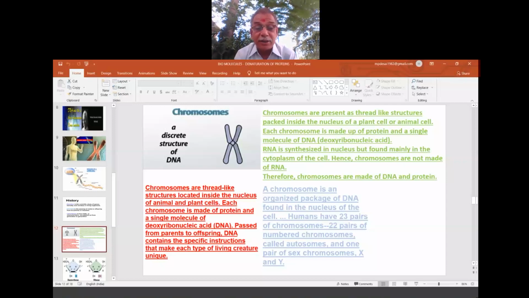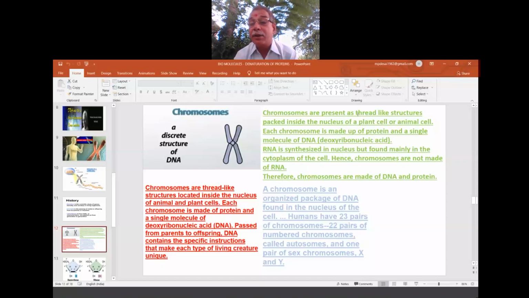DNA contains the specific instructions that make each type of living creature unique. So every living organism is unique. Okay, so that uniqueness comes from what? All this genetic information, which all comes under what? Nucleic acids. So chromosomes play a very important role here.